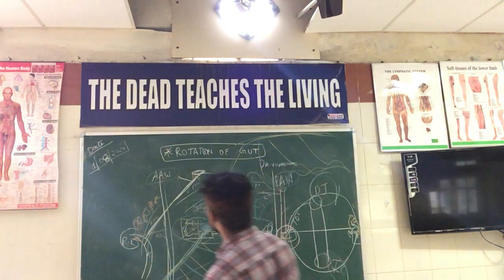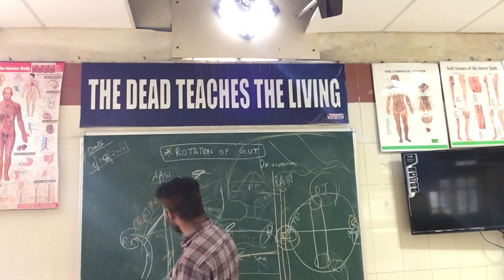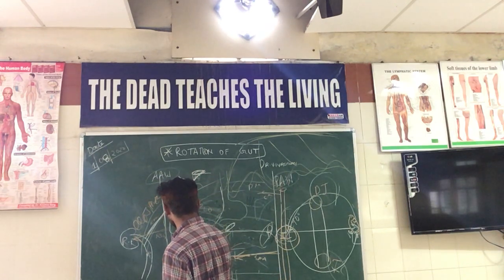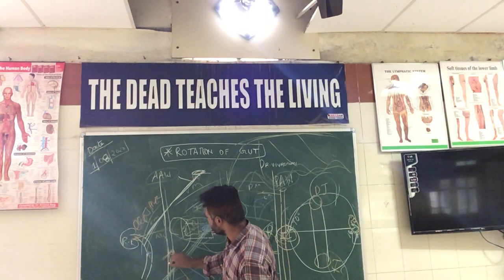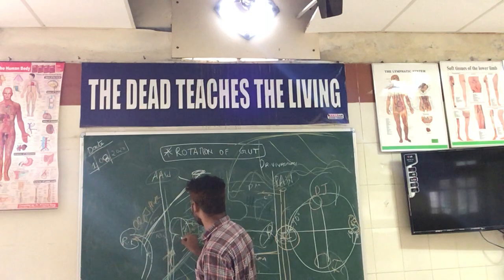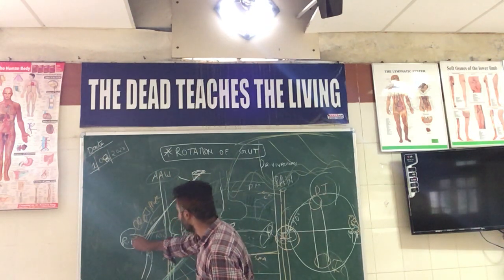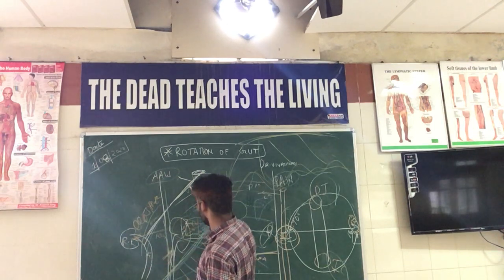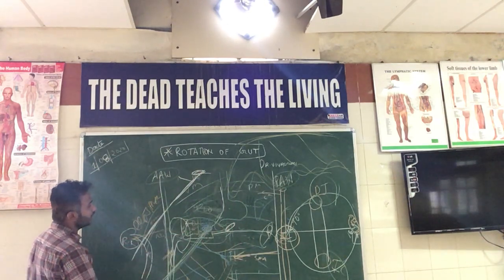The sigmoid mesocolon is a triangular shaped portion, and its apex is in relationship with the left ureter, but the right ureter is associated with the root of the mesentery.